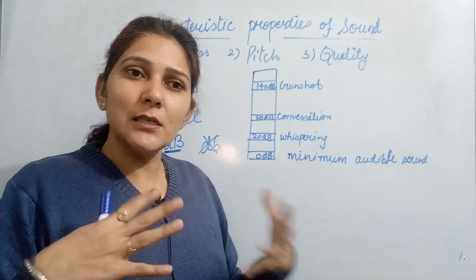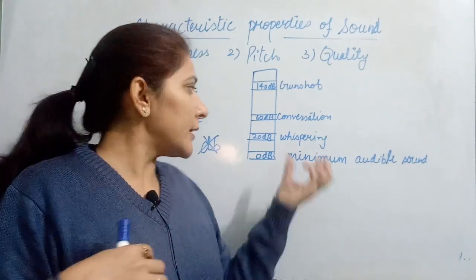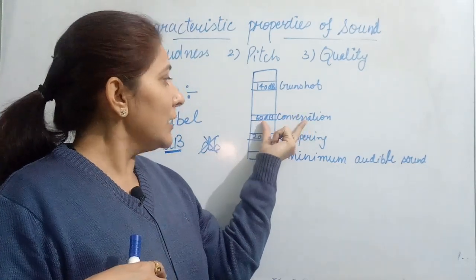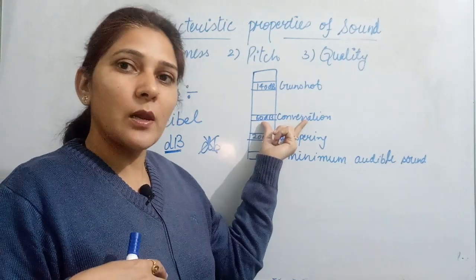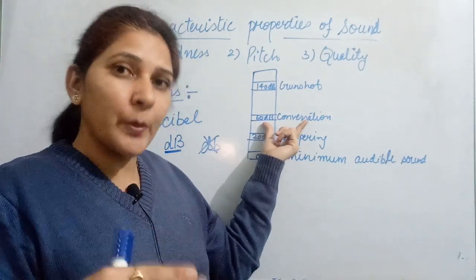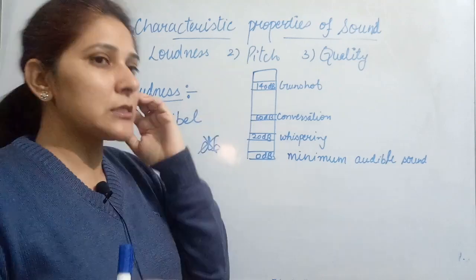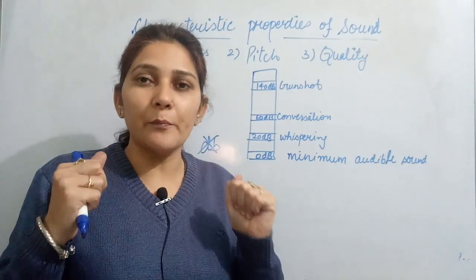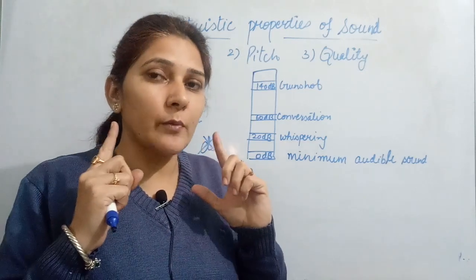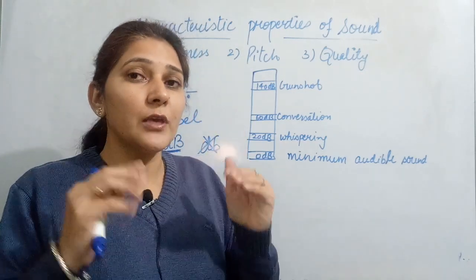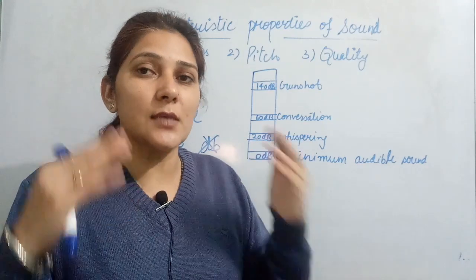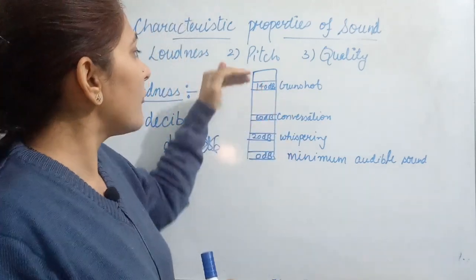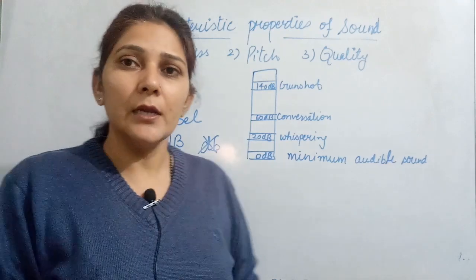So generally the sound which we are hearing is at this level, that is 50 to 60 decibel, but our ears can bear up to 140 decibel. After that our ears cannot bear it, and the tissues of our eardrum may get damaged, and we are not able to hear the sounds properly, if we are exposing our ears again and again to a sound level of more than 140 decibel.